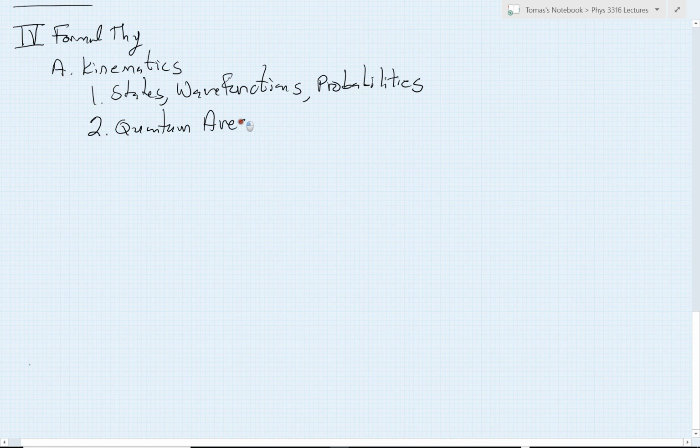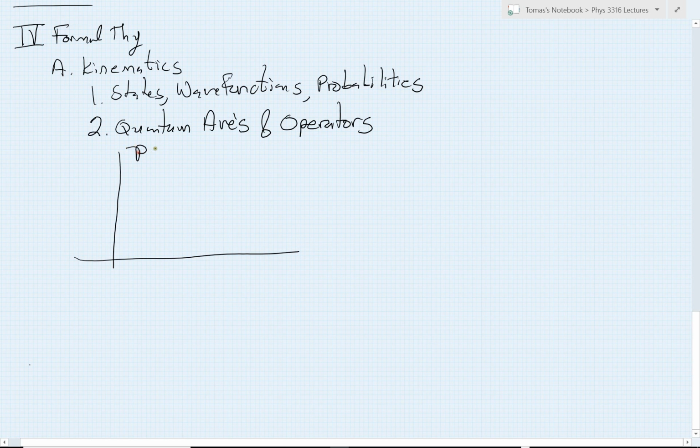So we want to think about quantum averages, and in calculating quantum averages, the key mathematical superstructure that we are now going to build, a new piece of that superstructure, is something called operators. So you might ask yourself, well, we already know how to calculate probabilities, right? So for example, here is some probability distribution that I might compute for some quantum state. Some probability density might look something like so.